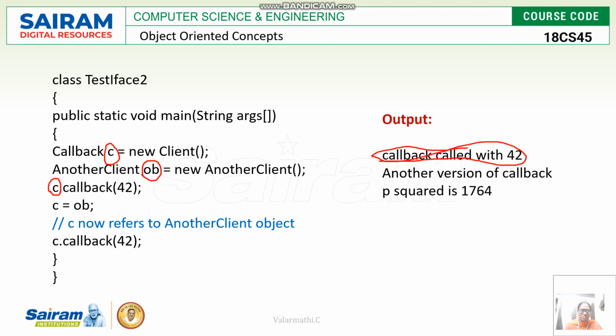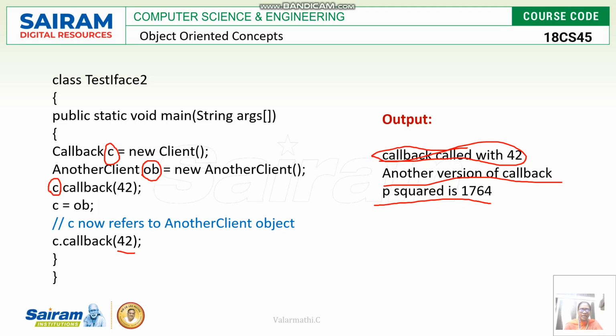Then the next object is ob. ob is another client. So ob is assigned to c. Now what will happen? When c.callback(42) is called, it refers to the other client object. So another version of callback will be called, and p squared is nothing but 42 squared. So 42 is squared, and it will return 1764 as the result.